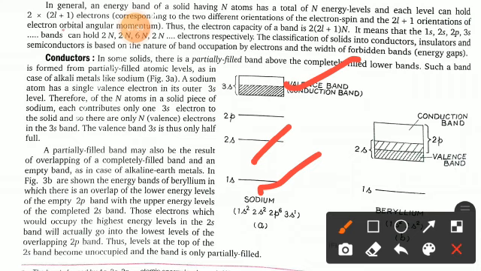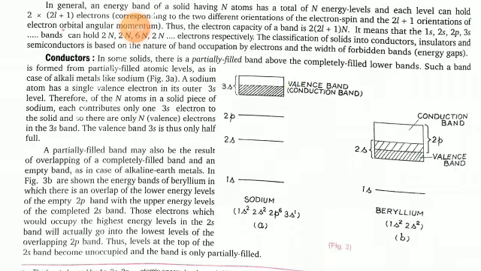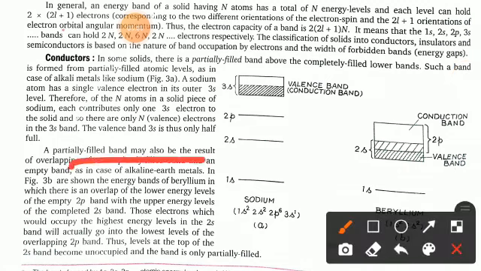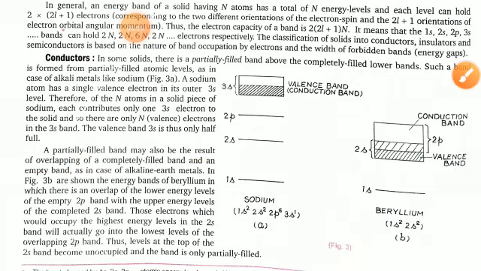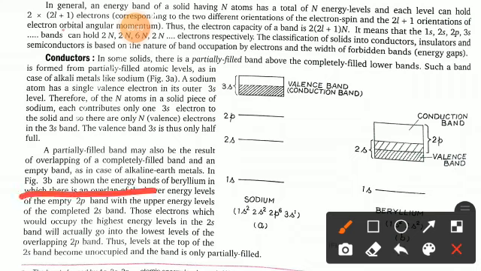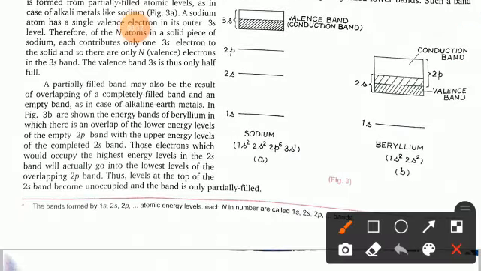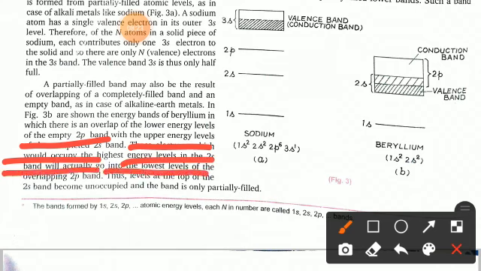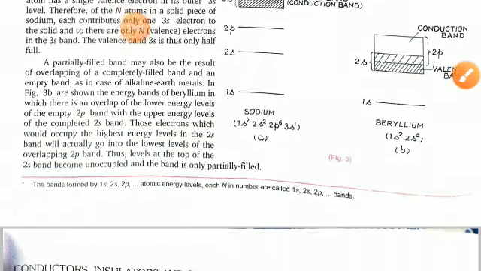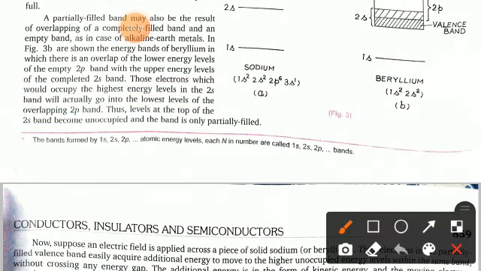A partially filled band may also be the result of overlapping of a completely filled band and an empty band, as in the case of alkaline earth metals. In figure 3b you can see the energy bands of beryllium, in which there is an overlap of the lower energy levels of the empty 2p band with the upper energy levels of the completed 2s band. So those electrons which would occupy the highest energy levels in the 2s band will actually go into the lowest levels of the overlapping 2p band. These levels at the top of the 2s band become unoccupied and the band is only partially filled.